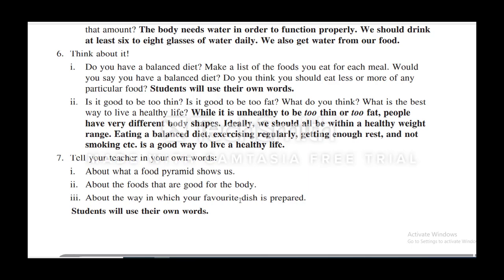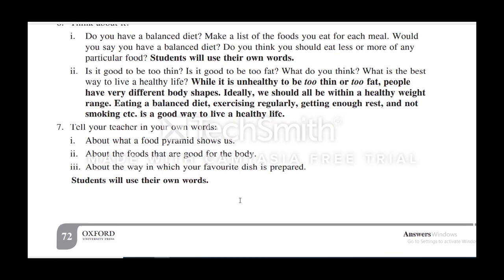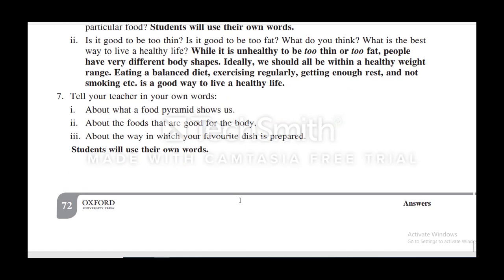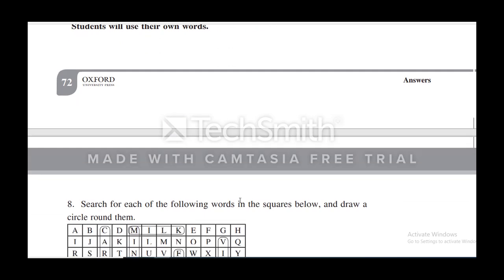Tell your teacher in your own words about what food pyramids show us, about foods that are good for your body, about the way in which your favorite dish is prepared. You can use your own words.